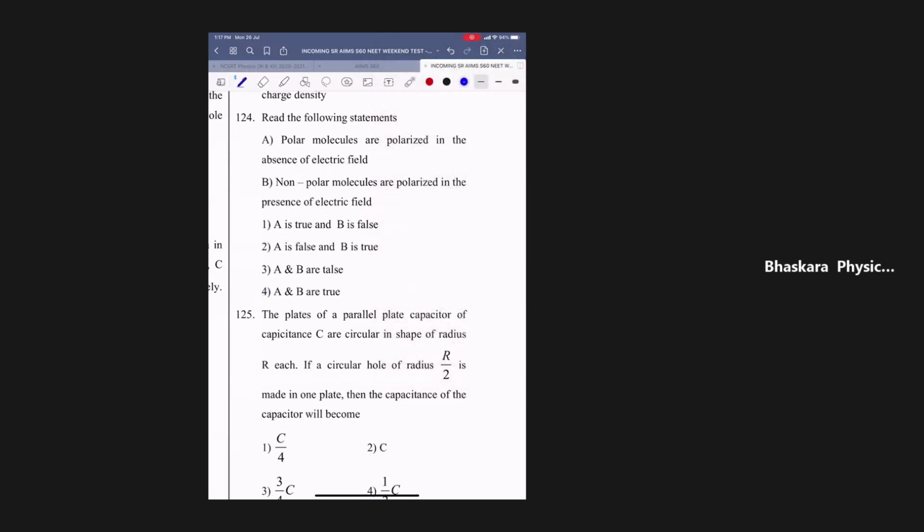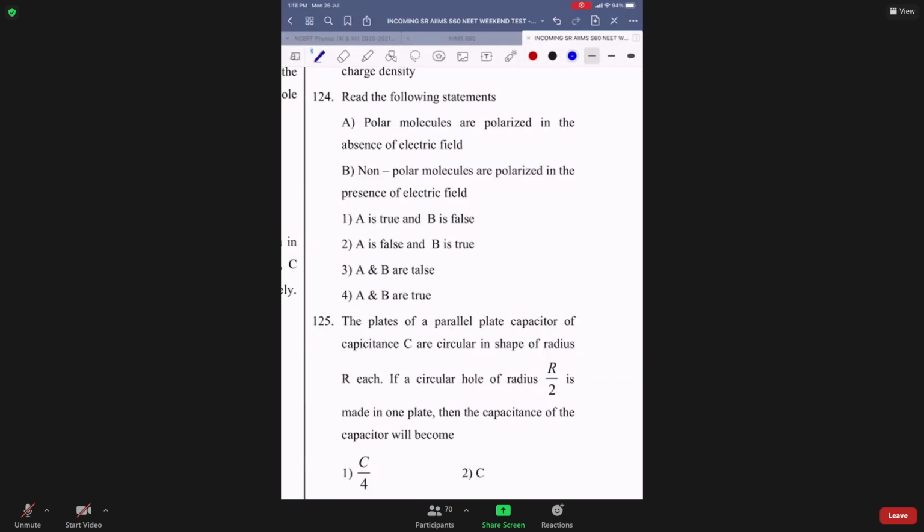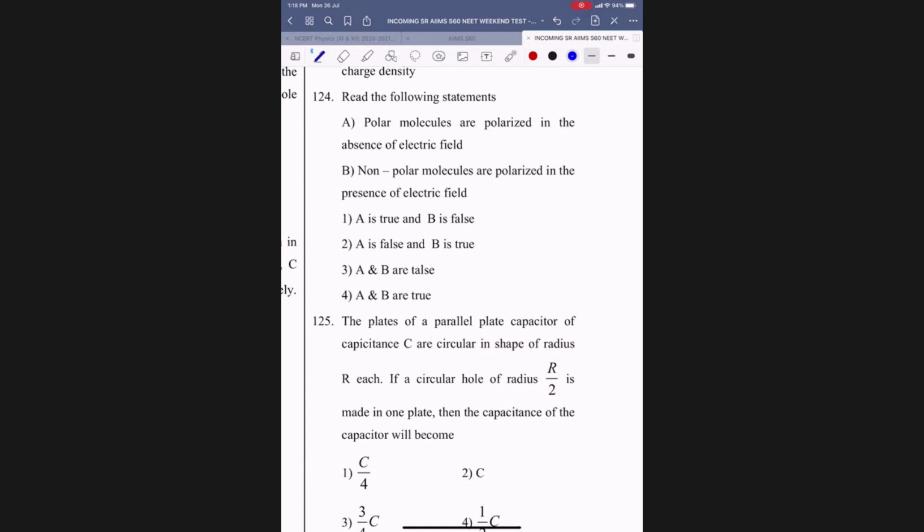Polar itself means polarity is there. Means the center of positive charge does not coincide with the center of negative charge, like this. Non-polar is not this. Polar means like this. So there is no need to. They'll get polarized also in the presence of the field, but by default they are already polarized. But non-polar will polarize only in the presence of electric field.